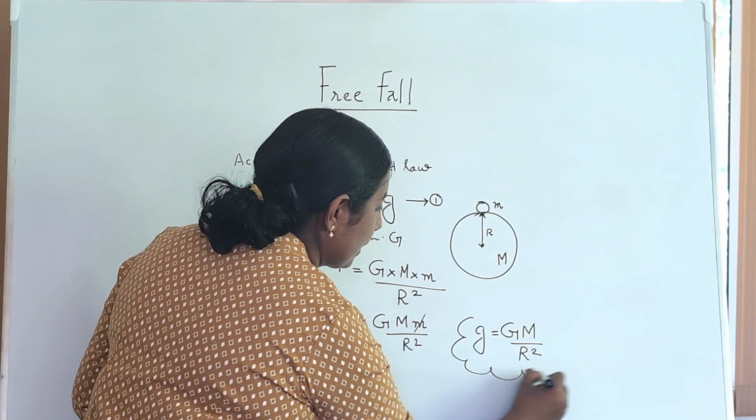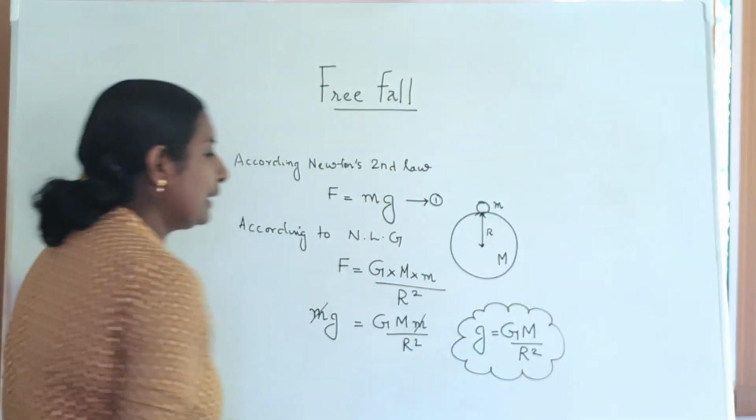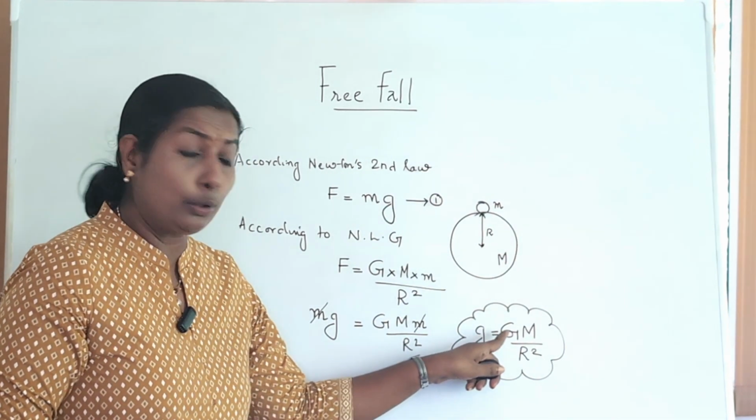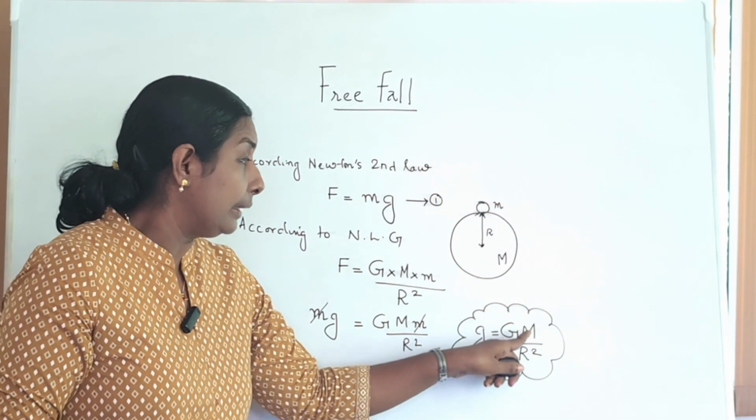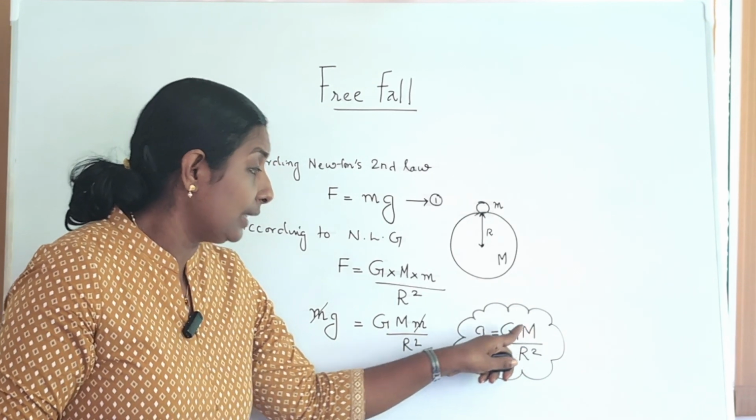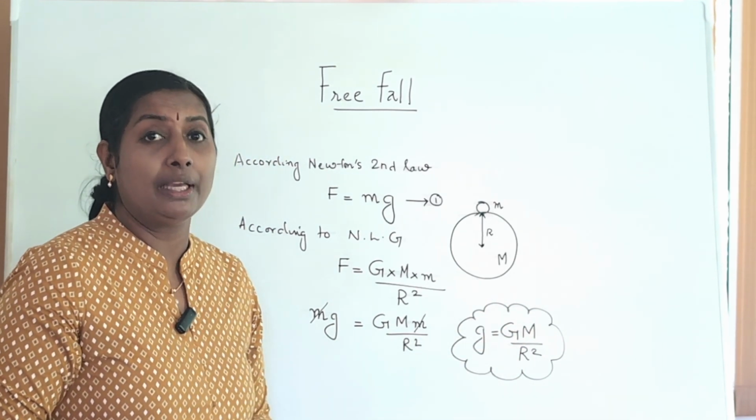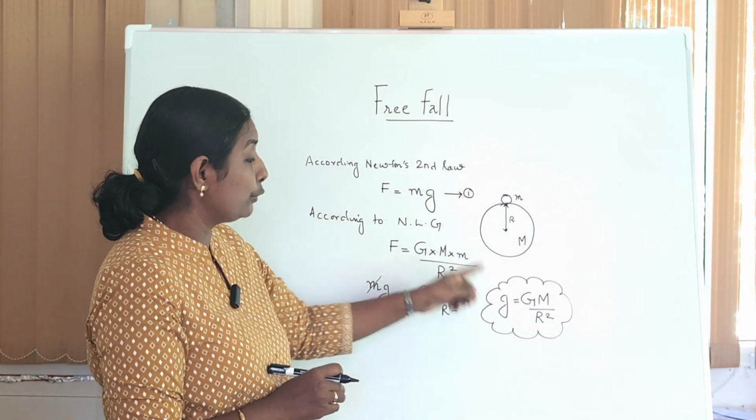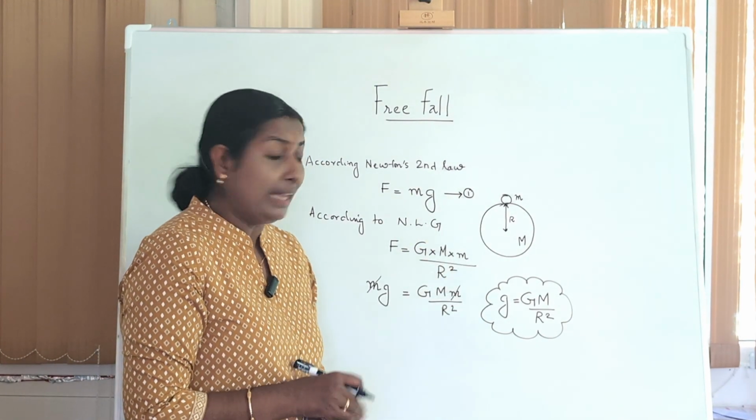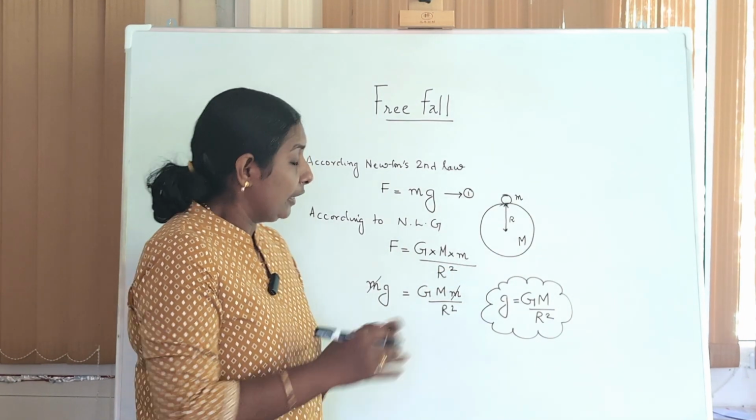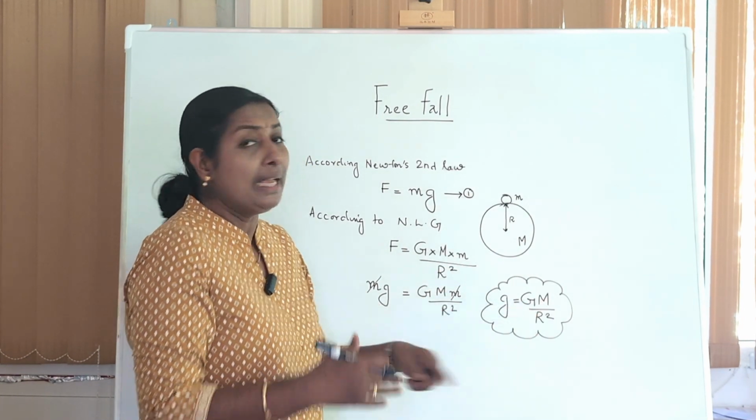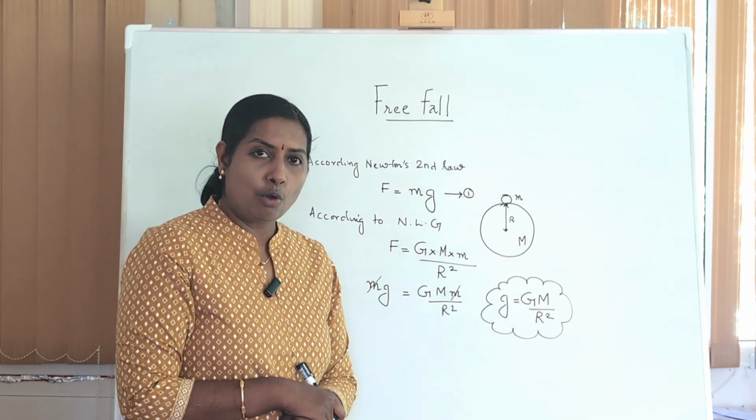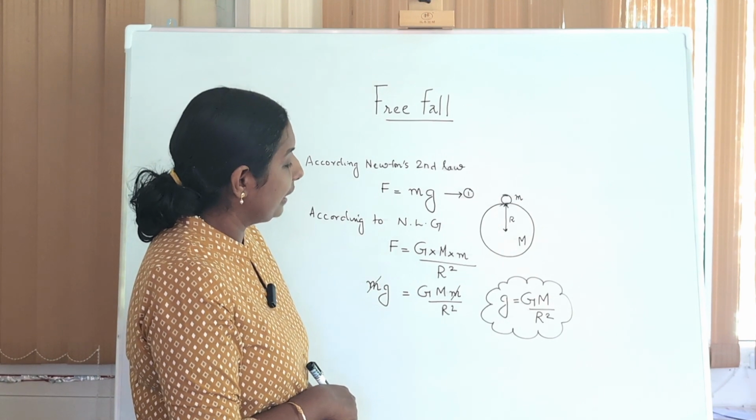Closely look at this equation, children. We have derived the acceleration due to gravity on the surface of the earth, g. It depends upon the universal gravitation constant. It depends upon the mass of the earth. It depends upon the radius of the earth. Now you have to tell me, what are the factors on which the acceleration due to gravity on a planet depends? If this is Earth, the mass is the mass of the earth; if it was some other planet, it will be the mass of the planet.